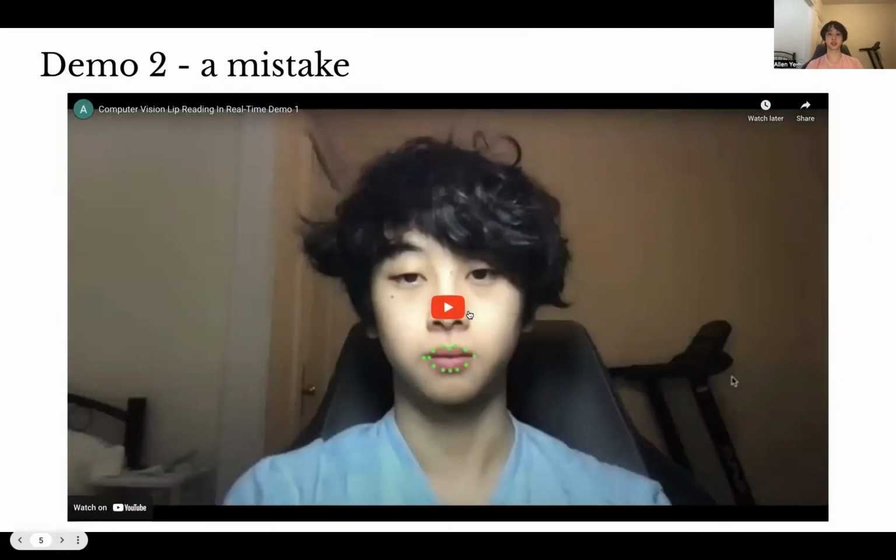So in this demo, as you can see, it misclassified my as by. And if you think about it, the lip movements between my and by are actually very similar, which makes sense that the model misclassified the two. And I purposely chose to include words that are visually similar in movement inside my dataset. And this includes words like hello, demo, cat, can, my, and by.